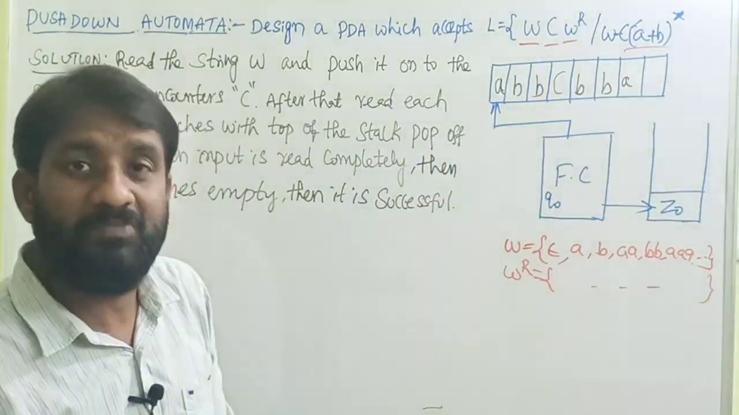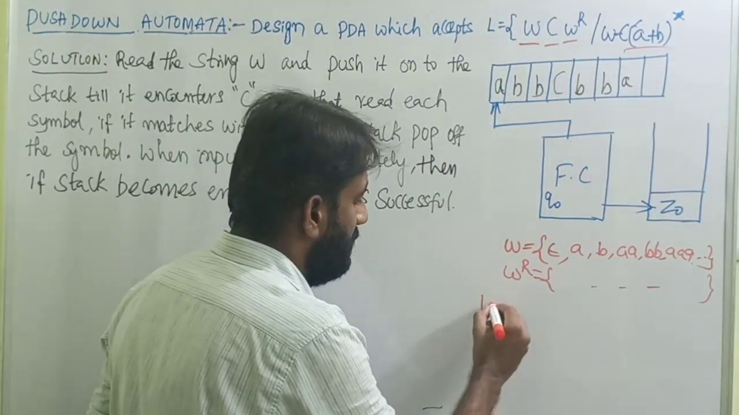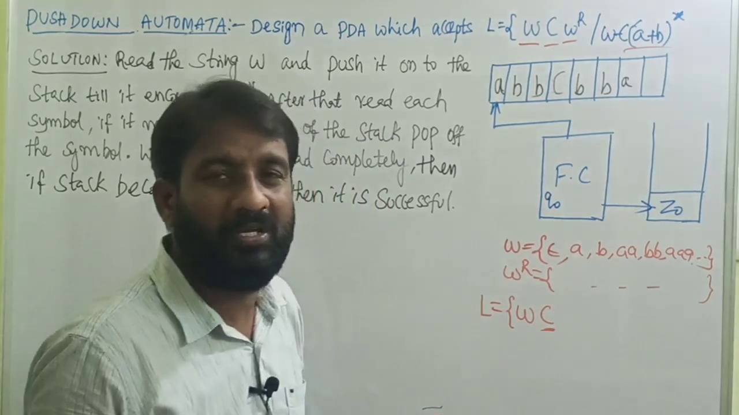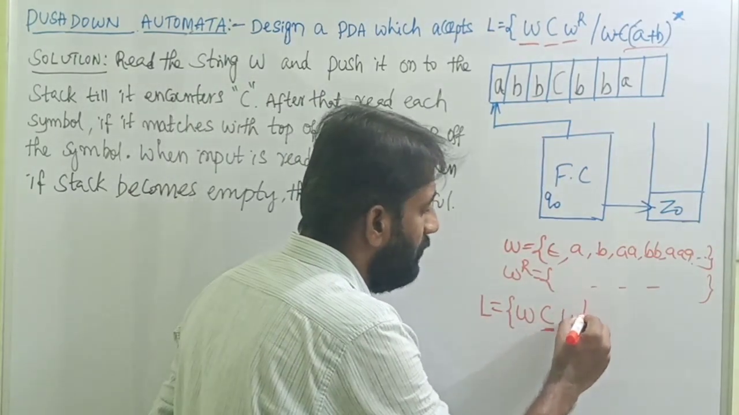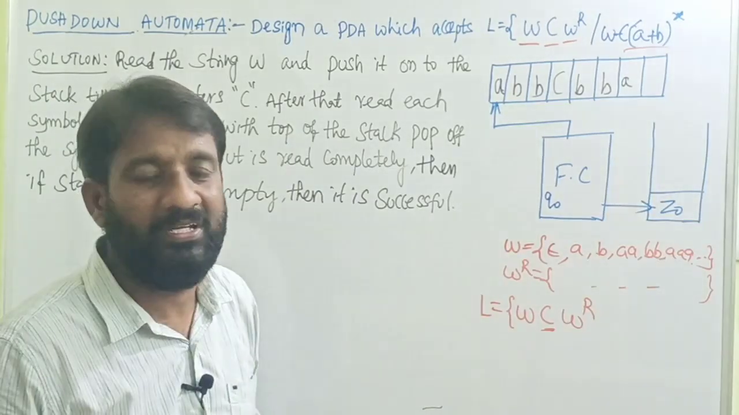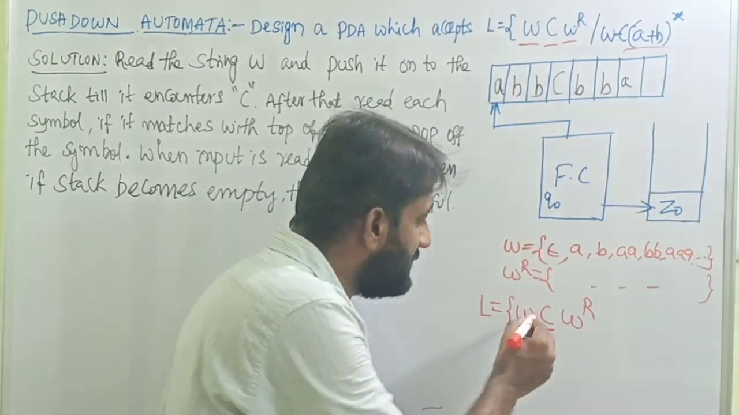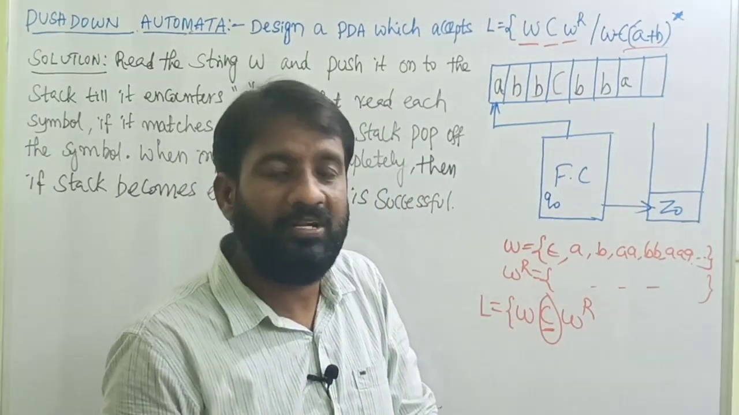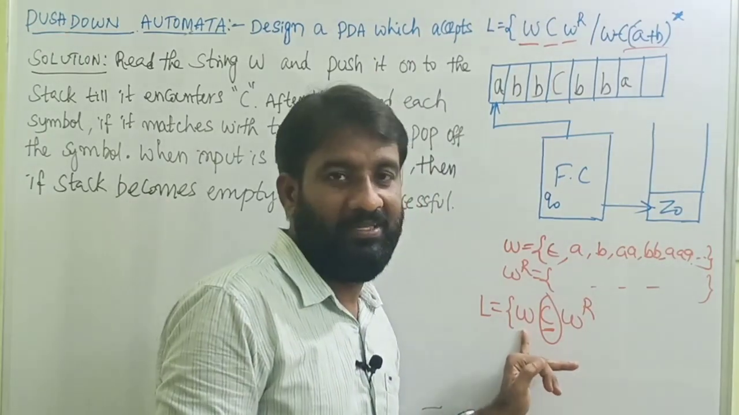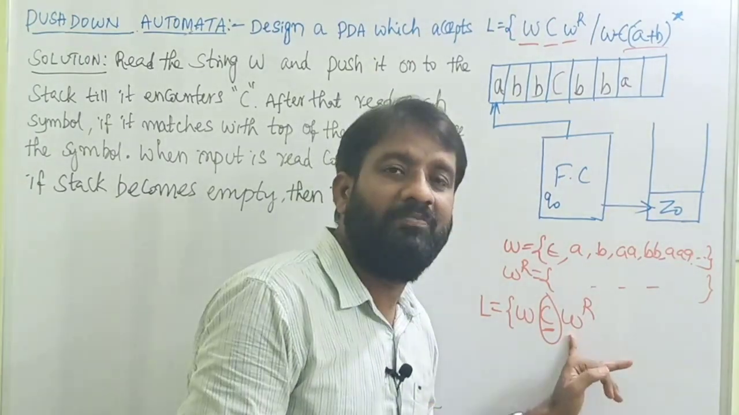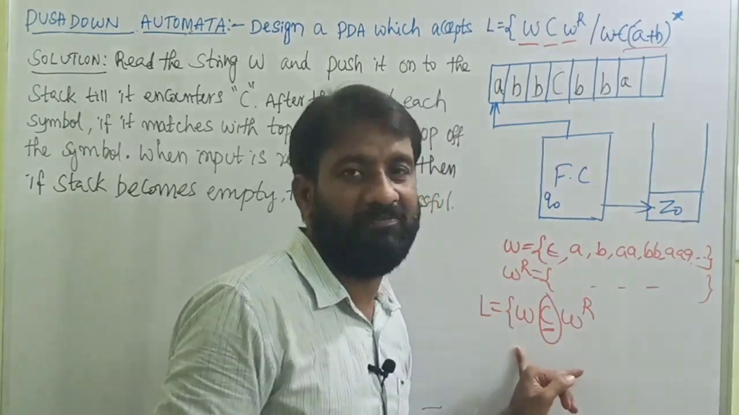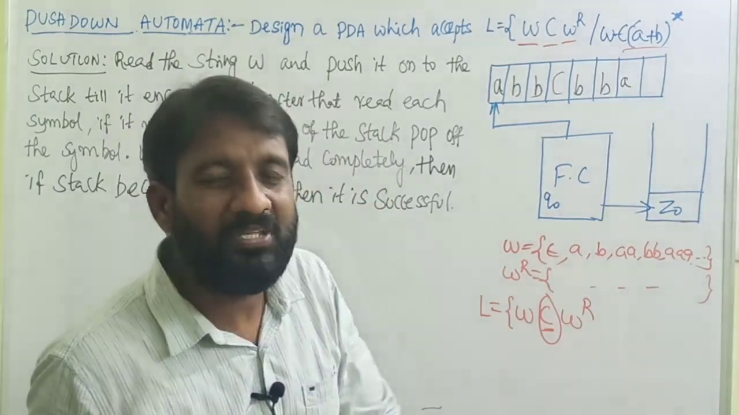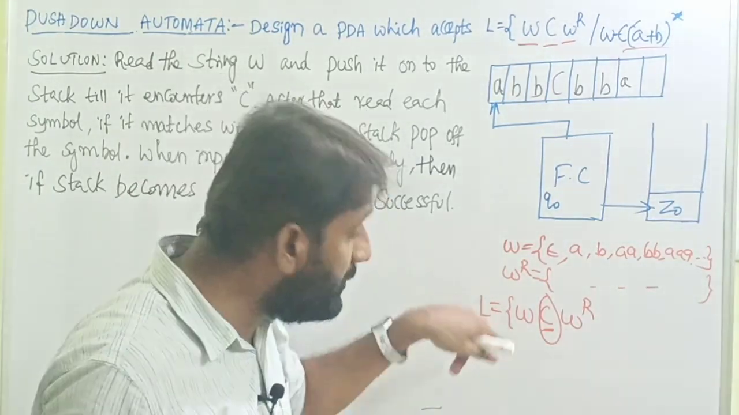Okay, then my language is L equals to W C WR, I mean C is also one of the input symbols, then WR, the reverse of the string W. Okay, the symbol C is the middle symbol which indicates the ending of the first string, then the starting of the second string, which is the reverse of the first string. So first we have to design the solution for this. Before that, let me write down what strings are formed over this language.